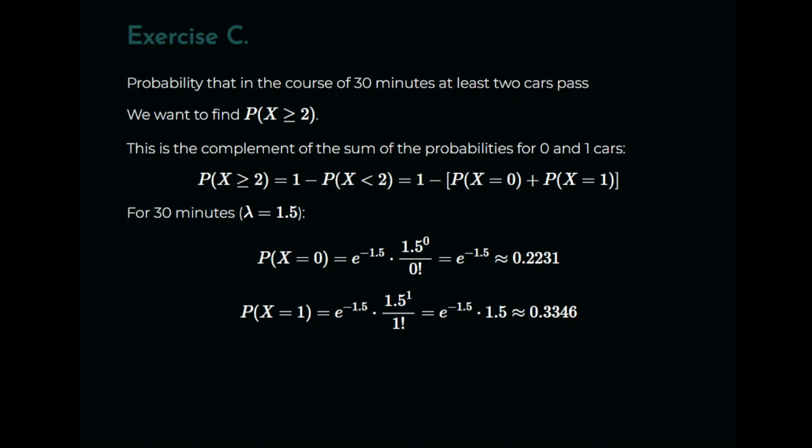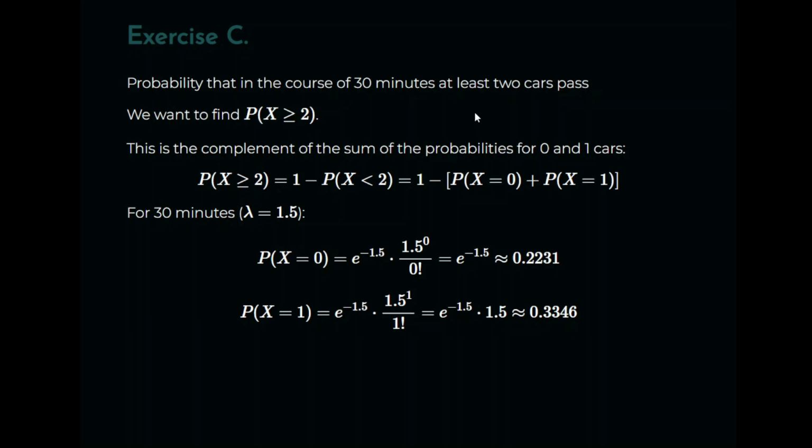Now, this requires a little bit more work. Calculate the probability that over the course of 30 minutes at least 2 cars pass. Now, at least 2 cars. Okay? Not 2 cars, at least 2 cars. So that could be 3 cars, 4 cars, 5 cars, etc. So what we have to do is find the probability of x greater than or equal to 2.